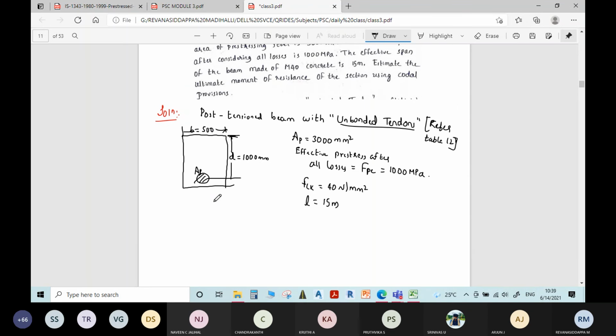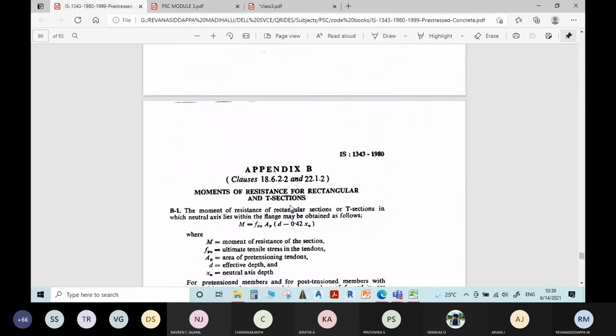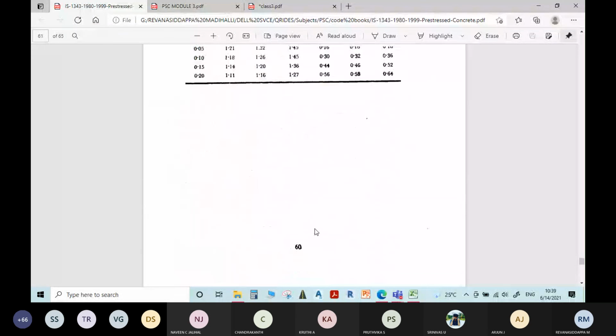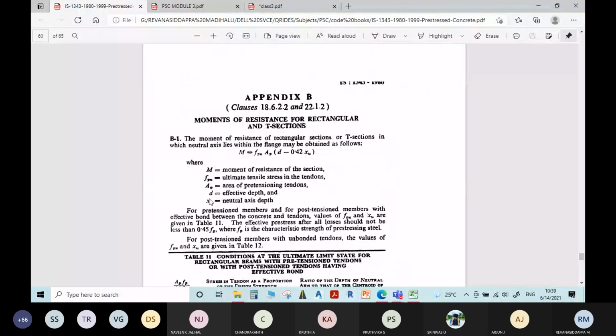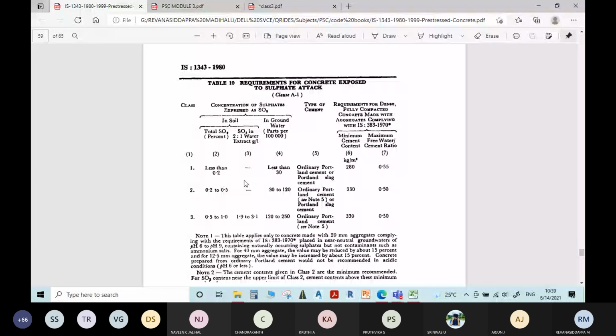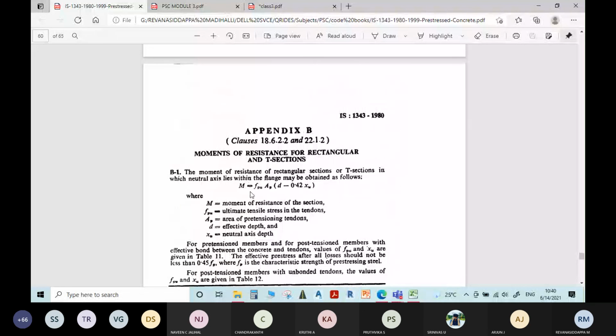For rectangular section, we have the direct step. Just refer this, note this formula. Substitute everything. You get APU and XU by this Table number 12. Just calculate APU, XU using Table 12 and substitute here, you will get the moment of resistance. For rectangular, there is no assumption like that. Directly note this formula.